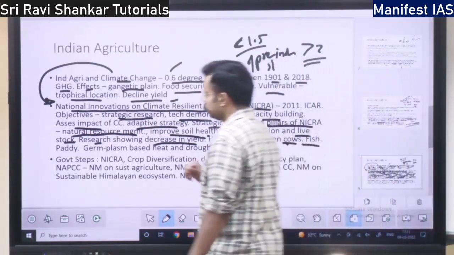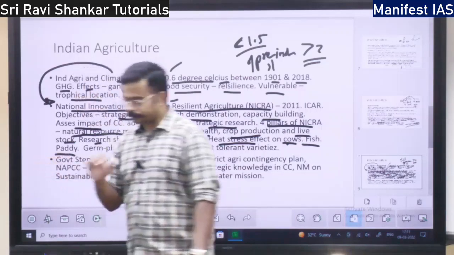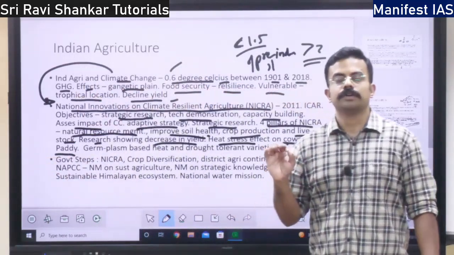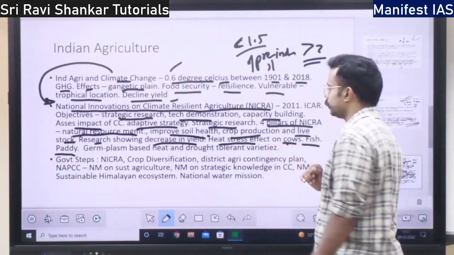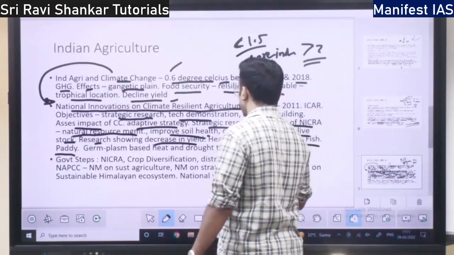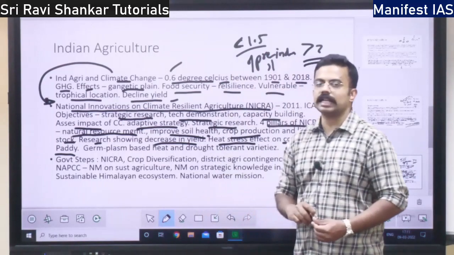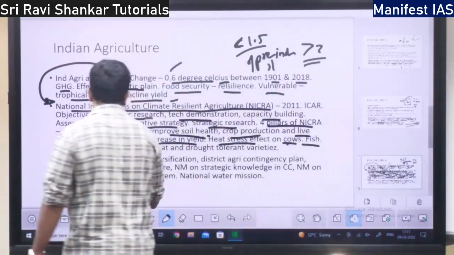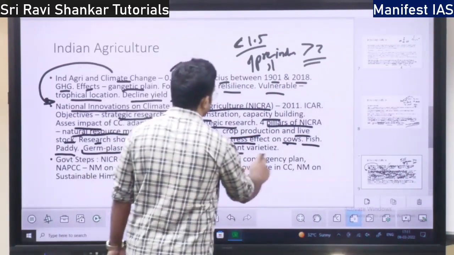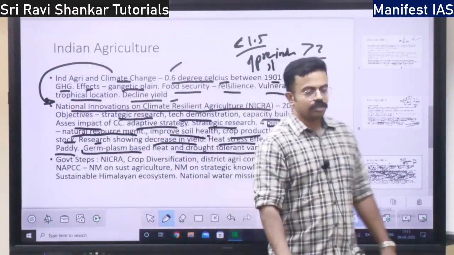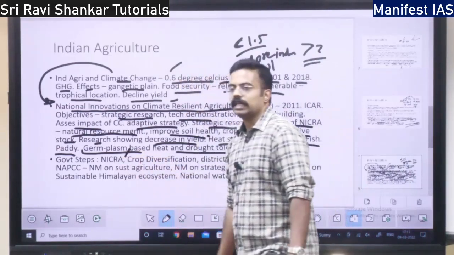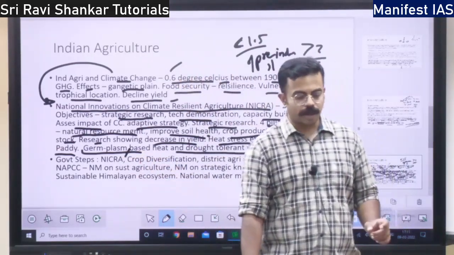Then you have paddy. Paddy cultivation is reducing because of climate change. So what NIKRA has done is, it has conducted research called germplasm based heat and drought tolerant varieties. Germplasm, you will study it in your biology.